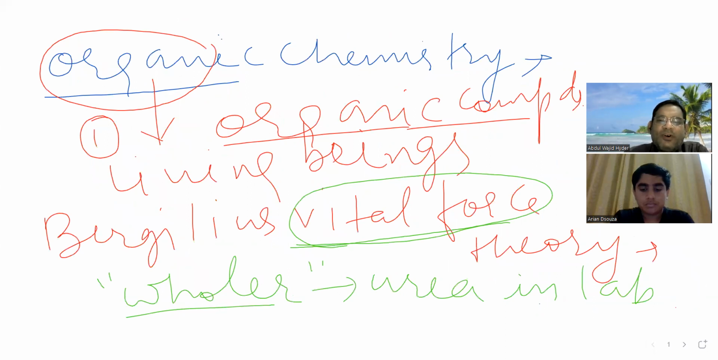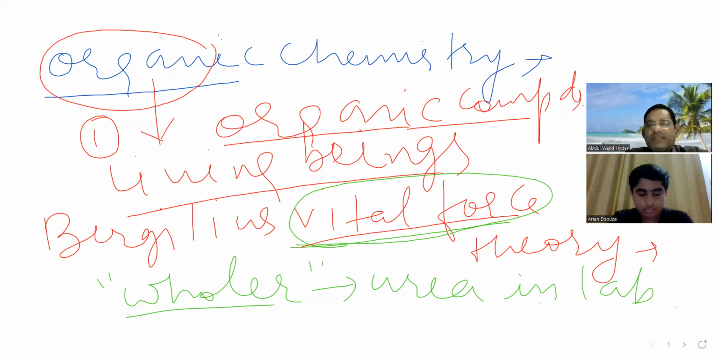So what you said first, organic compounds are the compounds which are present inside living beings. Why are they only present inside living beings? This was the vital force theory. Because inside the living being there is a very special kind of force called vital force, and that vital force is responsible for making those compounds. Since outside the living beings this force is not there, these compounds can't be present there. This was given by Berzelius.